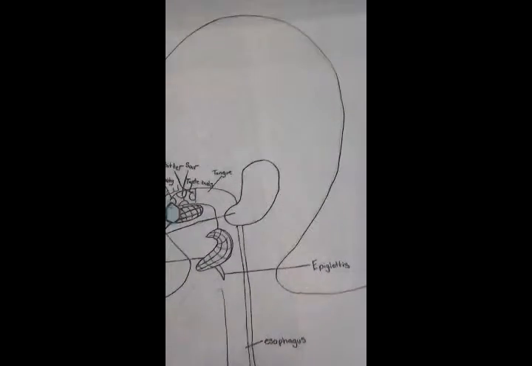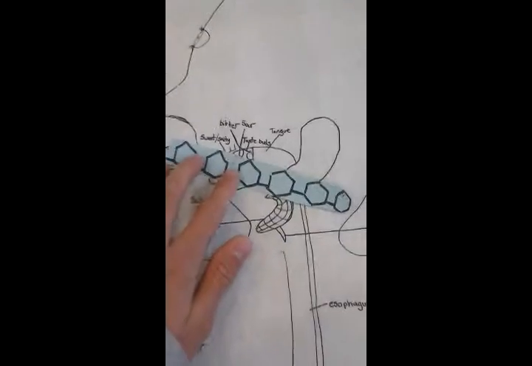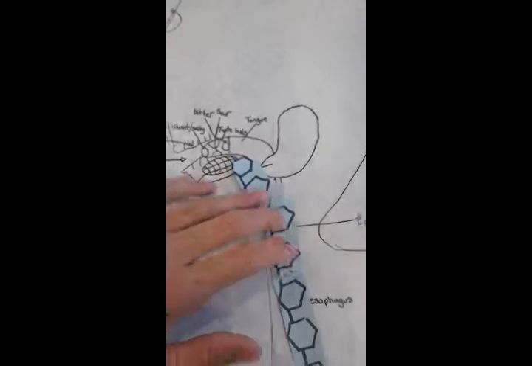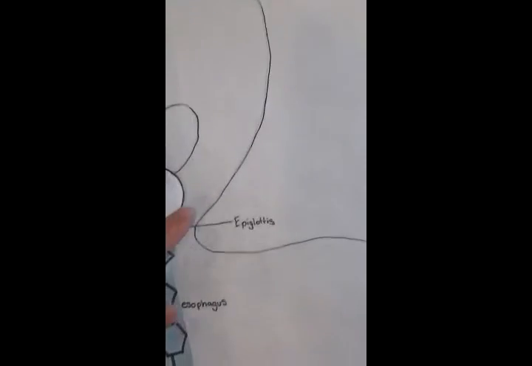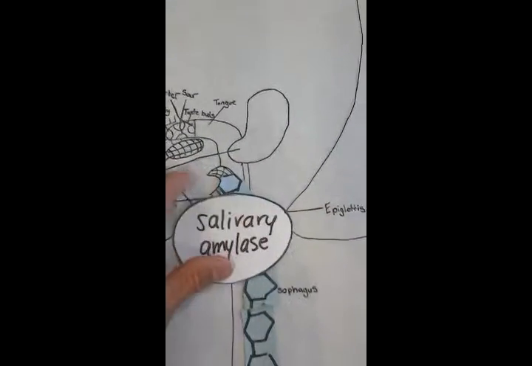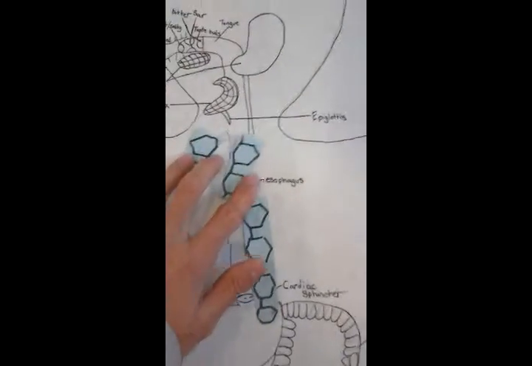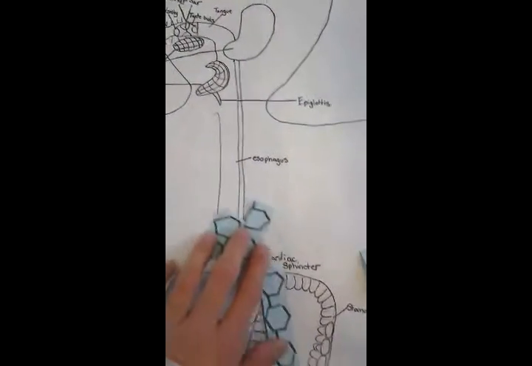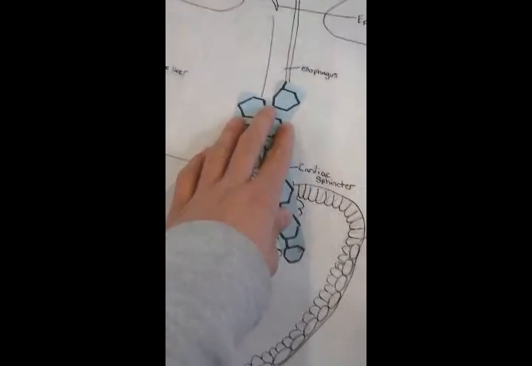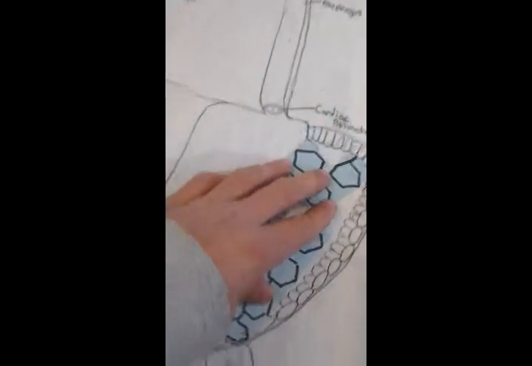We take in carbohydrates and chew them with our mouth. Saliva is released with salivary amylase and mucus. The salivary amylase digests the cooked starch into maltose. The bolus goes to the back of the throat and we swallow it. The esophagus takes the bolus to the stomach via peristalsis.